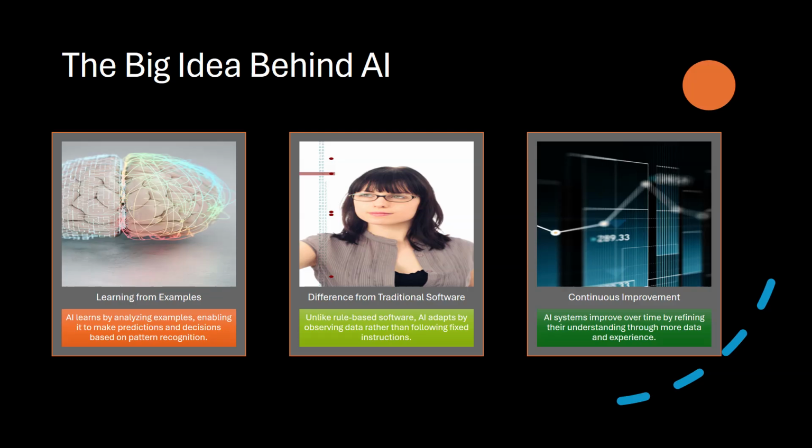AI is already part of your daily life, from your phone's suggestions to email spam filters. Unlike traditional software, AI learns from examples to make predictions or decisions, like a fast-learning student who improves by observing rather than memorizing rules. For instance, a spam filter doesn't just follow a list of forbidden words. It learns patterns from thousands of emails you've marked as spam, getting better at spotting spam over time.